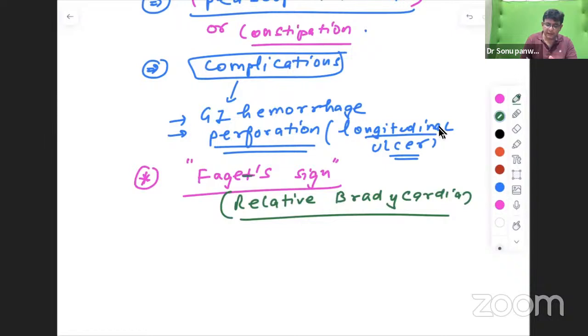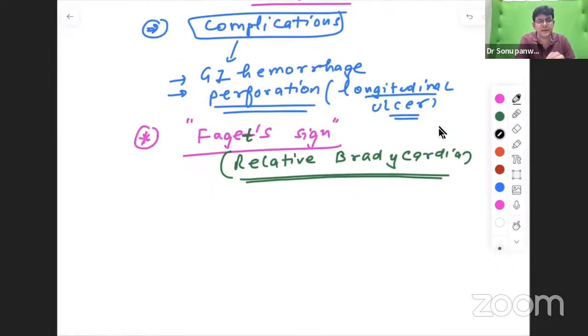Means we know that with 1 degree increase in fever, there is an increase of 10 beats per minute. Here, the increase is not 10 beats, it is hardly 5 to 6. So that's why we say that this is relative bradycardia.